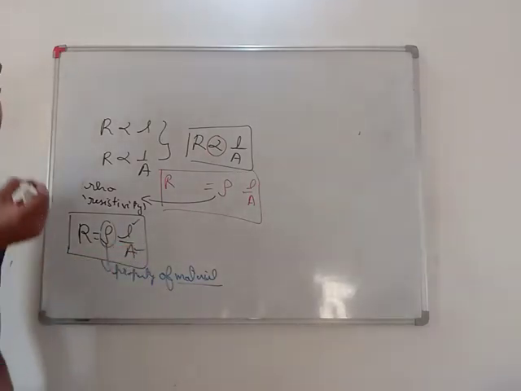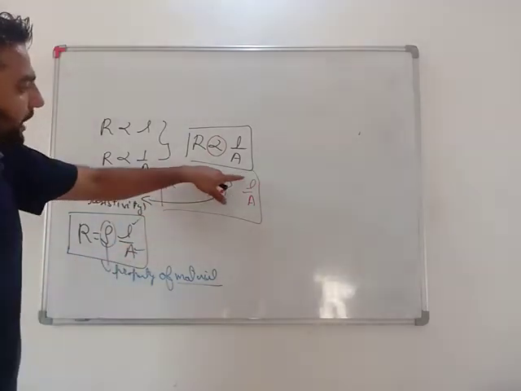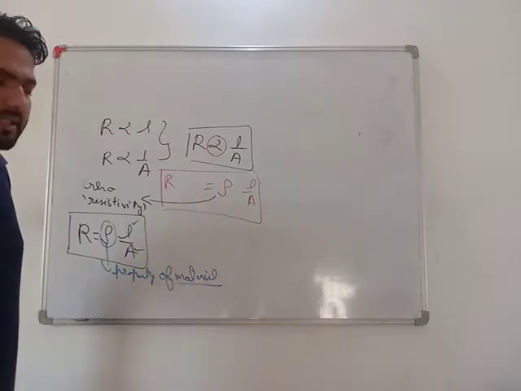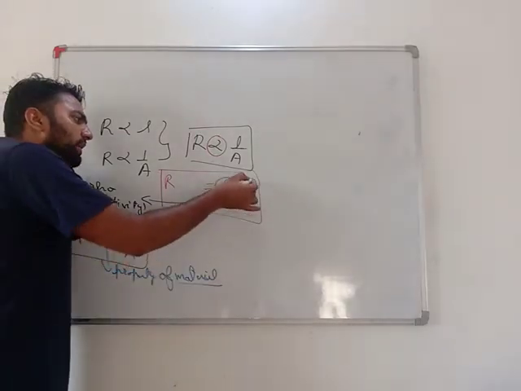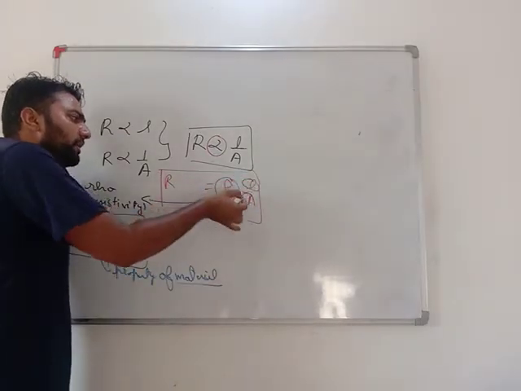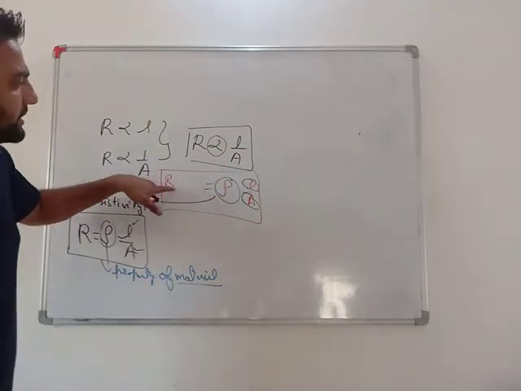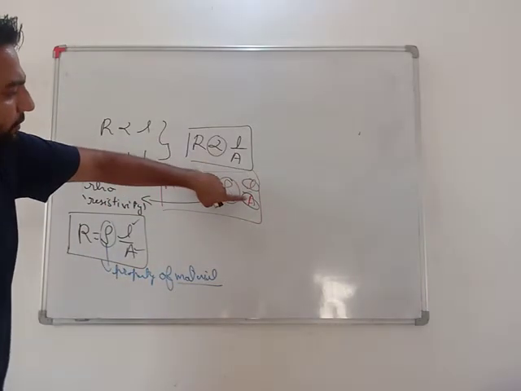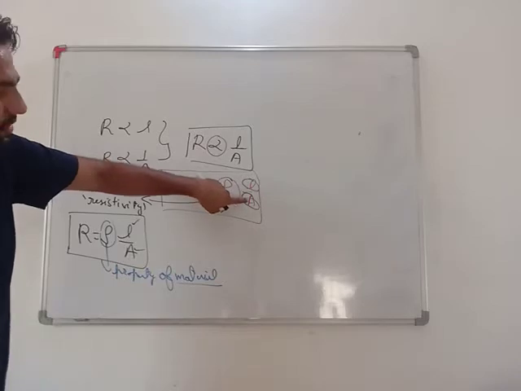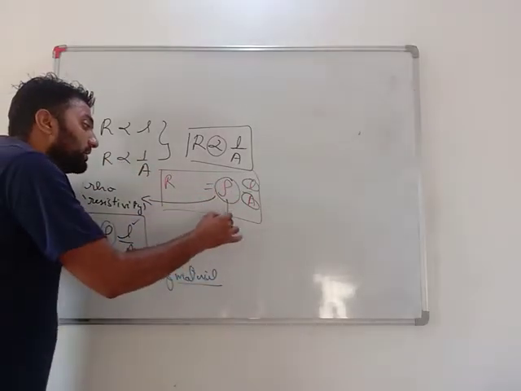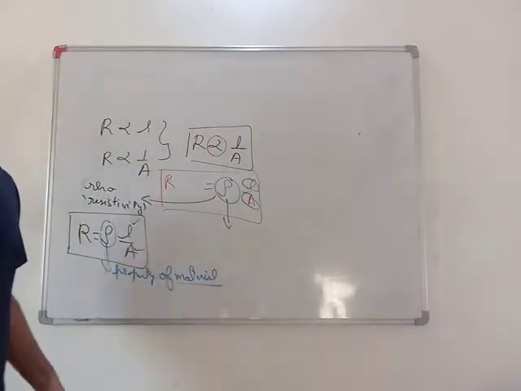Very important: resistance equals rho L by A. On what factors does resistance depend? Whatever we have written in the formula, it depends on them only. Resistance depends on length, is inversely proportional to area, depends on area of cross section, and it also depends on resistivity, which means it also depends on material.